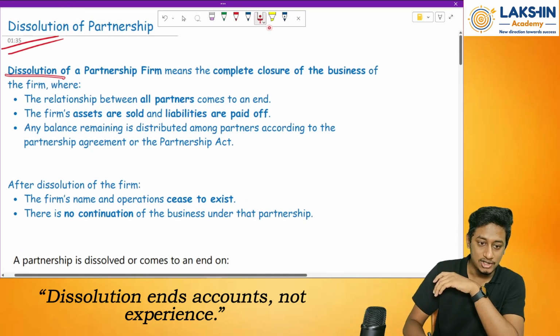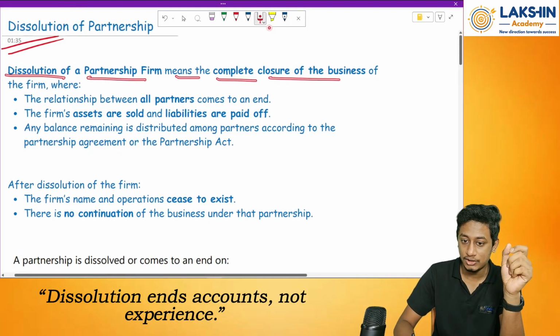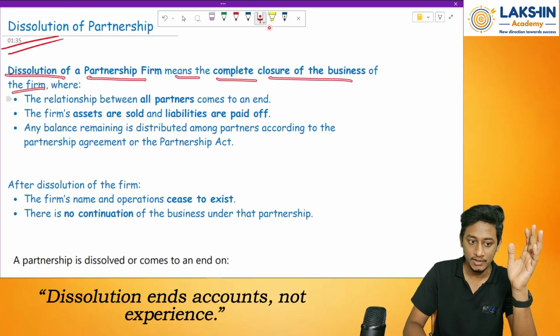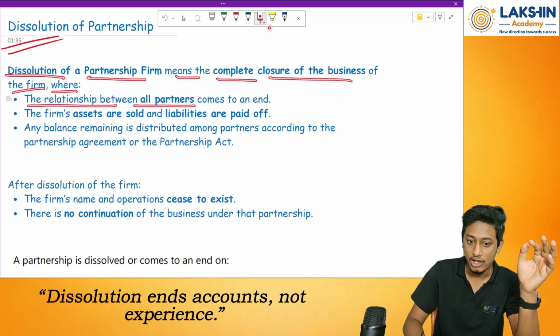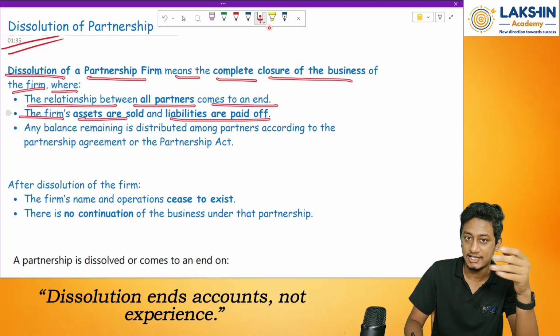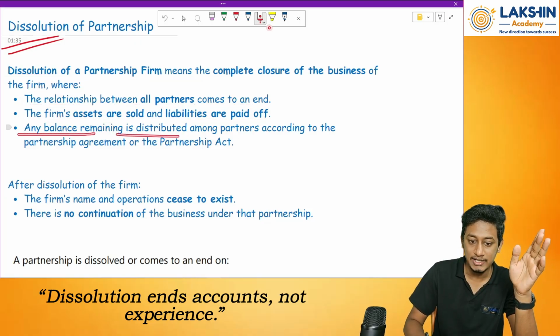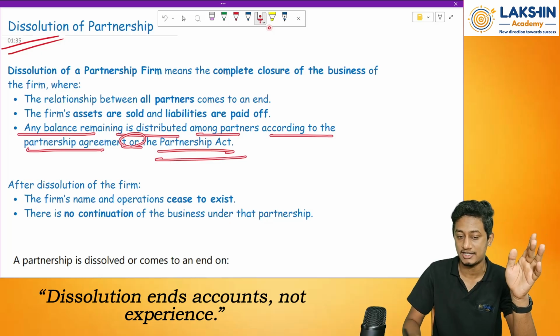So dissolution of partnership firm means the complete closure of the business of the firm, where the relationship between all the partners comes to an end. The firm's assets are sold and liabilities are paid off. Any balance remaining is distributed among the partners according to the partnership agreement or the partnership act.